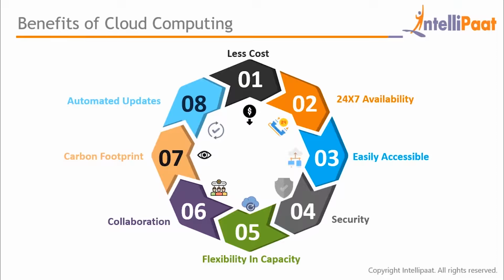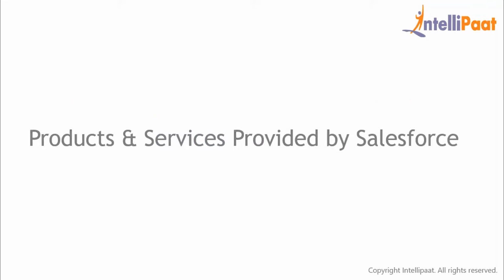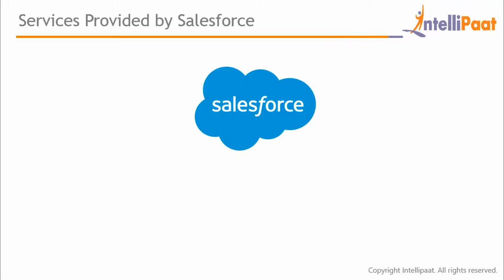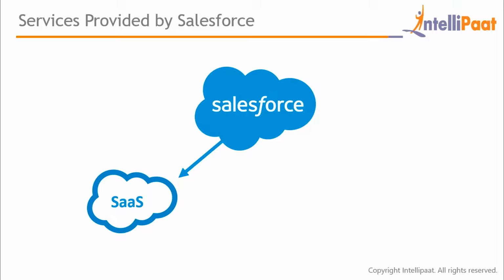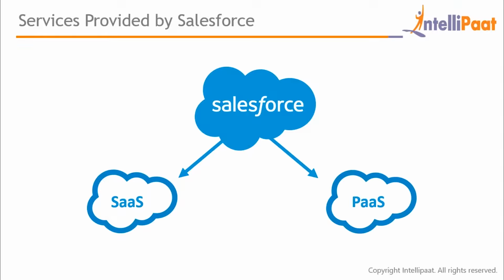So now that you have a basic idea of cloud computing, let's move further to understand what Salesforce is. Alright, so let's now talk about the products and services provided by Salesforce. Now there are two types of services which Salesforce provides. One is SaaS, that is software as a service, and PaaS, that is platform as a service. We'll discuss both of these separately in the following slides.